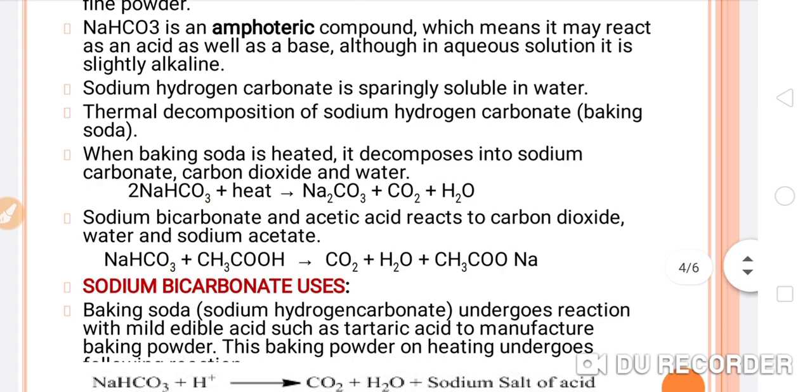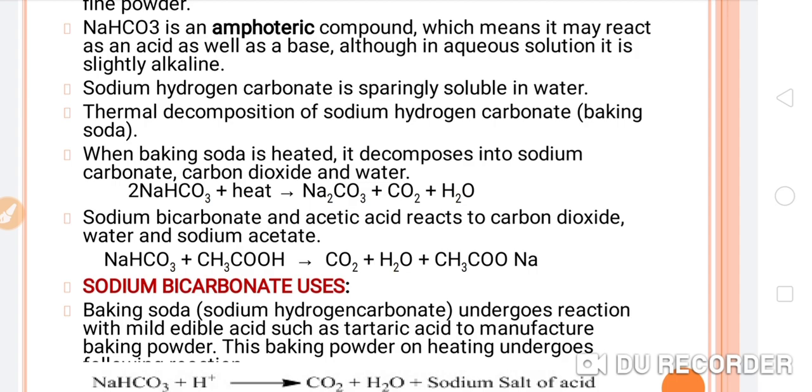Thermal decomposition of sodium hydrogen carbonate, that is baking soda. Let's see how it will be decomposed. When baking soda is heated, it decomposes into sodium carbonate, and carbon dioxide and water will evolve.